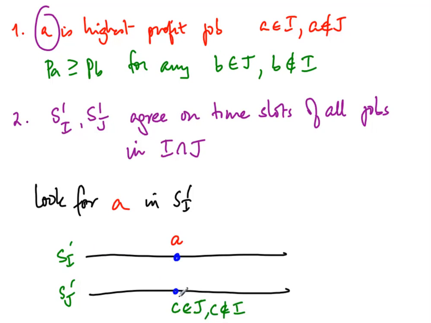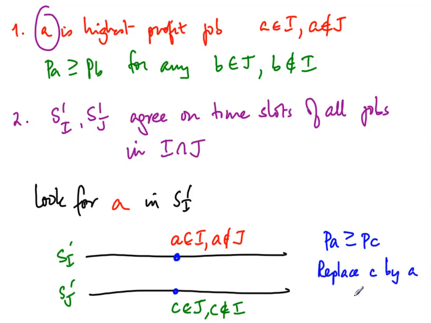There is also a possibility there's nothing here. We will deal with that later. But right now, let's assume that we have C in J, but C not in I. And we know that A is in I, and A is not in J, and it is the highest such priority, and therefore it satisfies the thing. So in particular, we have that P of A is bigger than or equal to P of C. So what we can do is replace C by A in J. I can knock off this particular job, and I can say I want A here instead. Now this is compatible because A is feasible at this point. And now what have I done? I've replaced C by something which is at least as big as C.